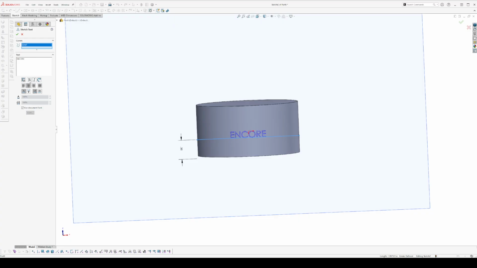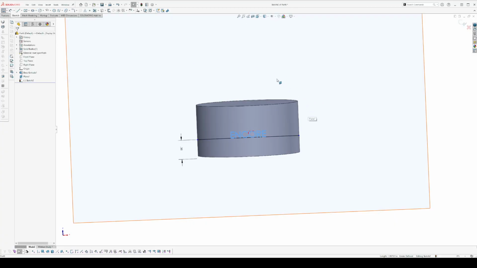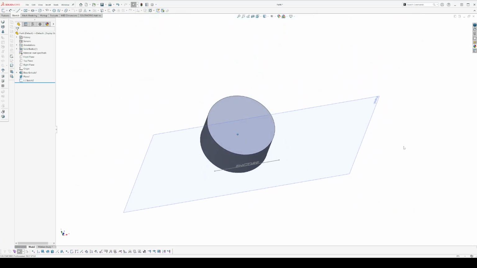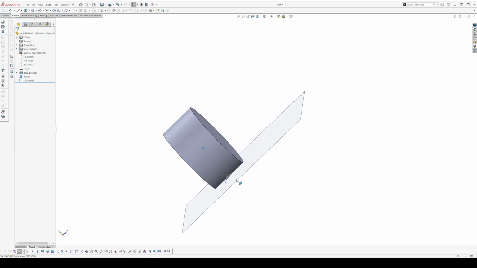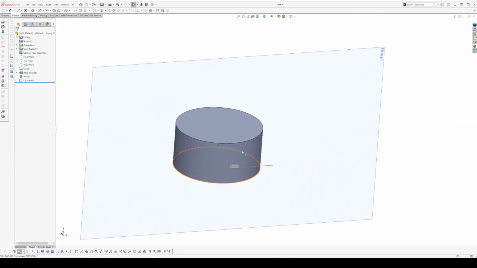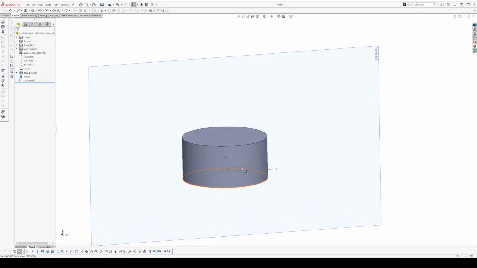I can specify whether it's bold, italic, size, centered, flipped, etc. And if we're okay with that, we accept it. We can exit the sketch. And so we have a cylinder and we have some text on a plane that's tangent to the cylindrical surface.